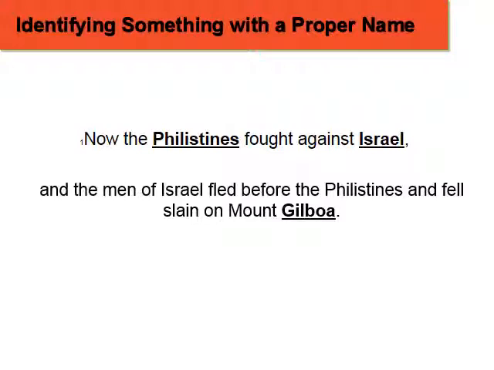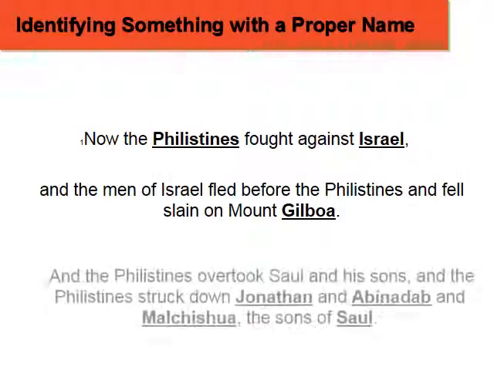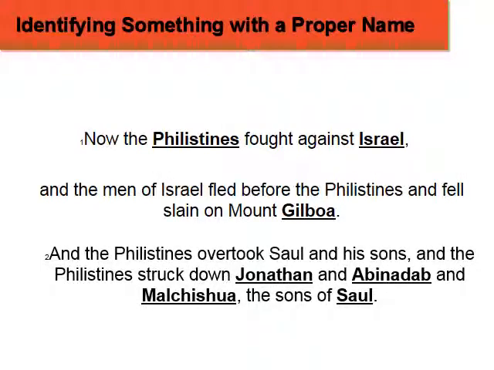Then the verse goes on about the men of Israel, stating that they fell slain on Mount Gilboa. Here the hint is mount, meaning mountain, so we can know Gilboa is a mountain. Finally, the verses state, the Philistines struck down Jonathan and Abinadab and Malchishua, the sons of Saul. Since it says that Jonathan, Abinadab, and Malchishua are the sons of Saul, we know that they are all people. In addition, we know that Saul is a person.